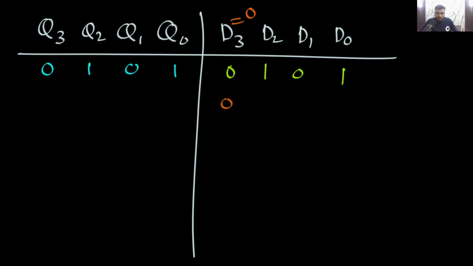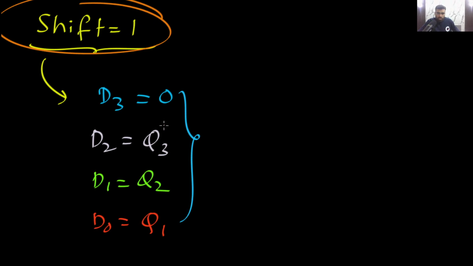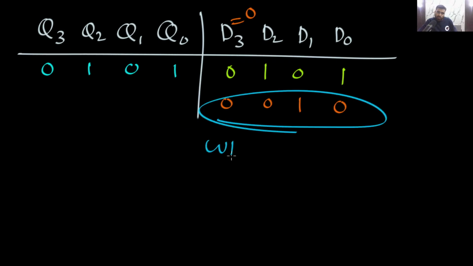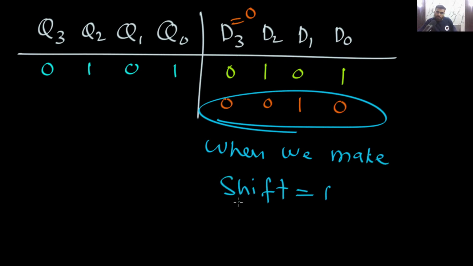And D2, D1, D0 are Q3, Q2, Q1. Yes or no? This is the situation when you make shift equal to 1. So when you make shift equal to 1, this will happen.